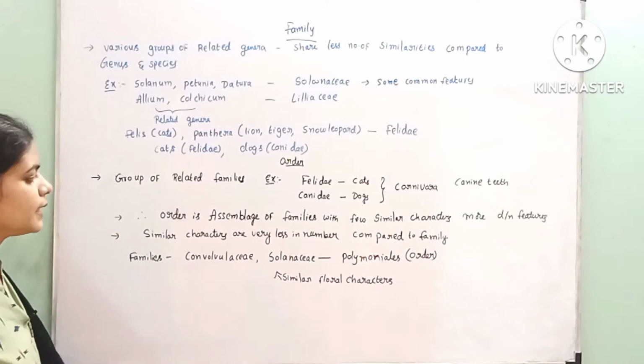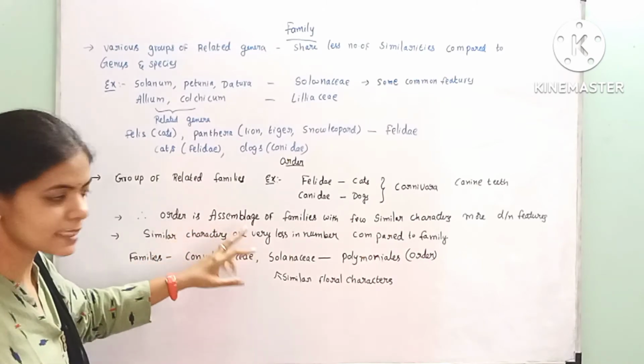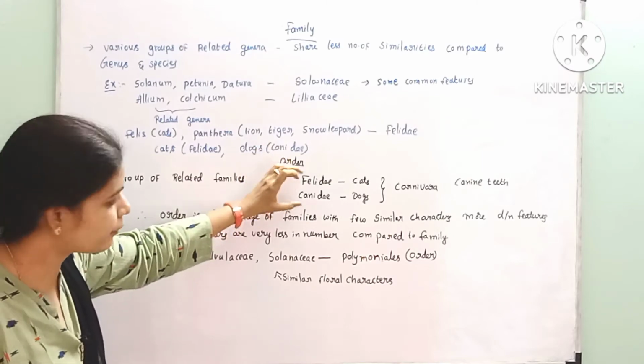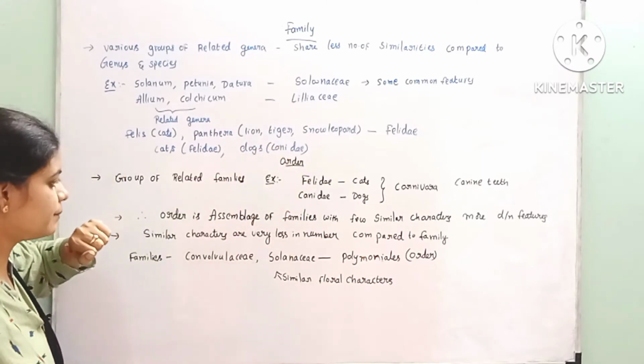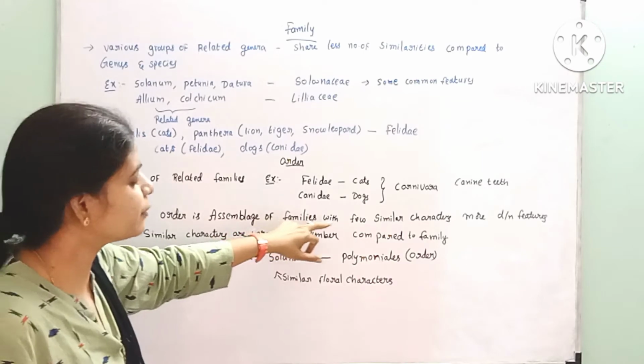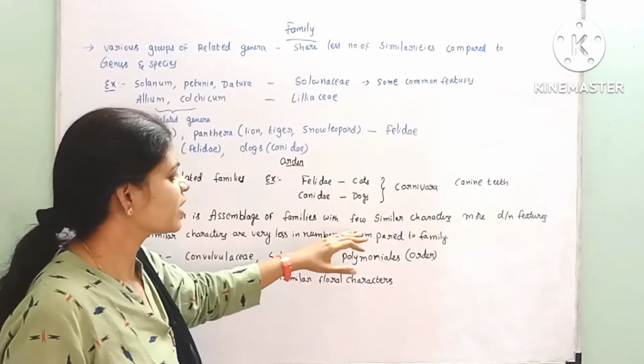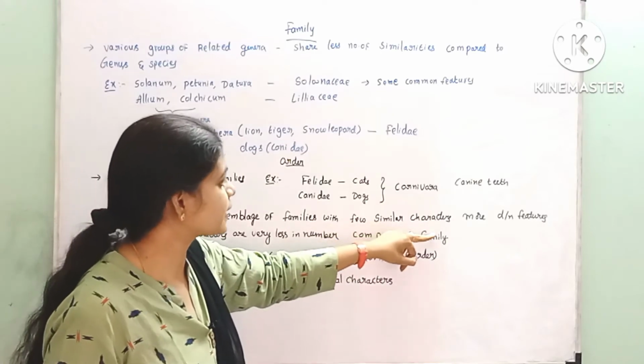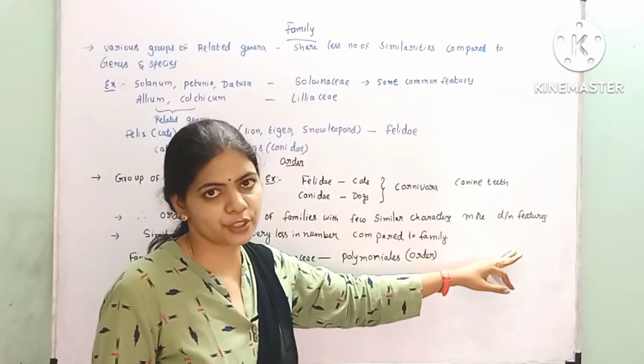And what is an order? Order is assemblage of the family. Here this is one family and this is another family. Both of them have been assembled, right? Assemblage of family with few similar characters. Here the similar characters were decreasing, right? Few similar characters, more different features.